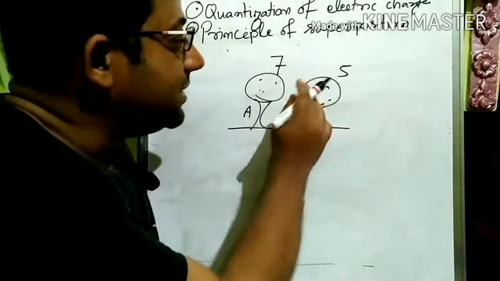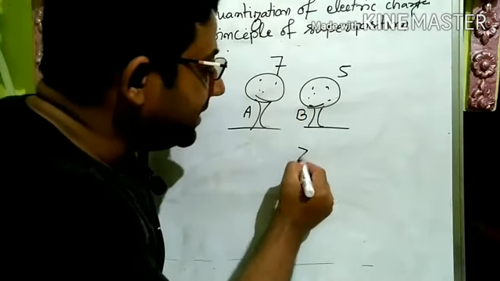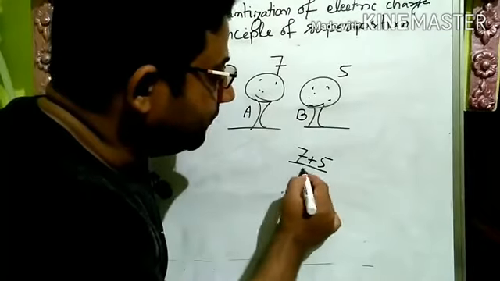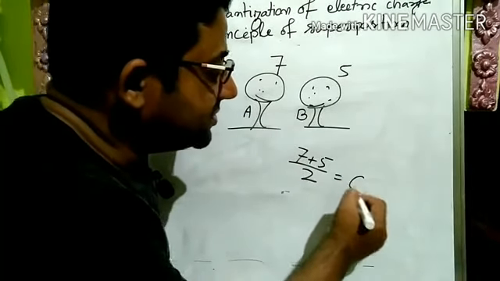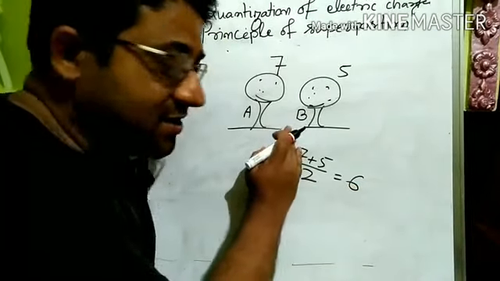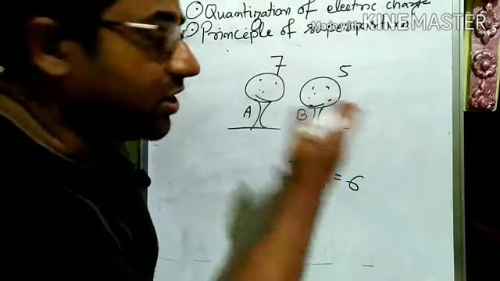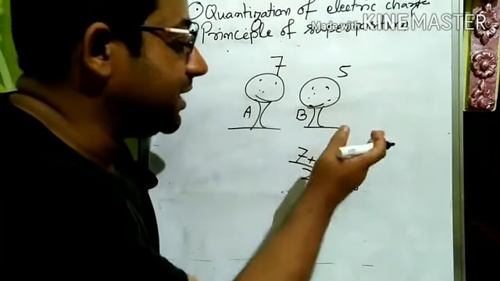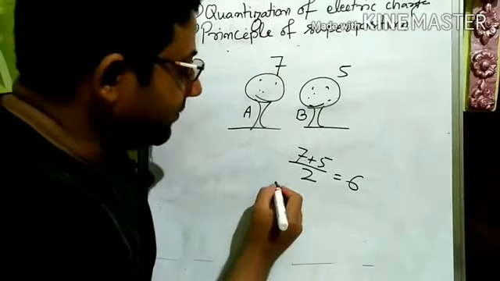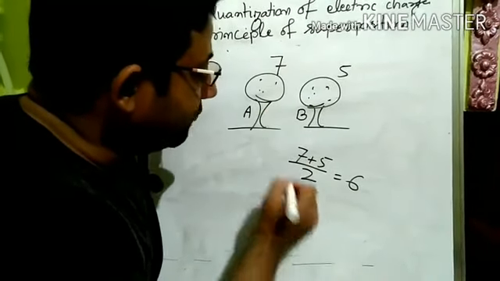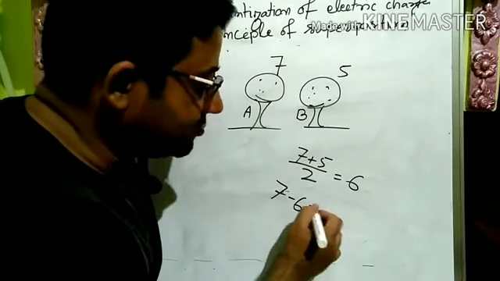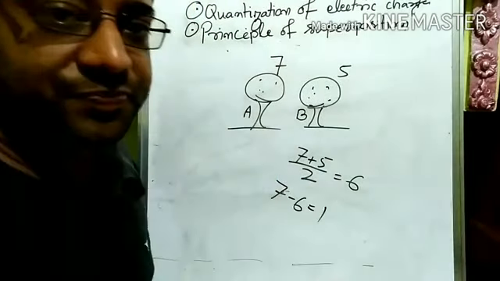What we did actually is, when both become equal, then it will be the average of the two. We found out this is equal to 6. Now to be 6, how much A has to lose, or how many birds must fly from A to B? So we found out the gap. 6, 7 were there. Now it has to be 6. So one bird has to fly.